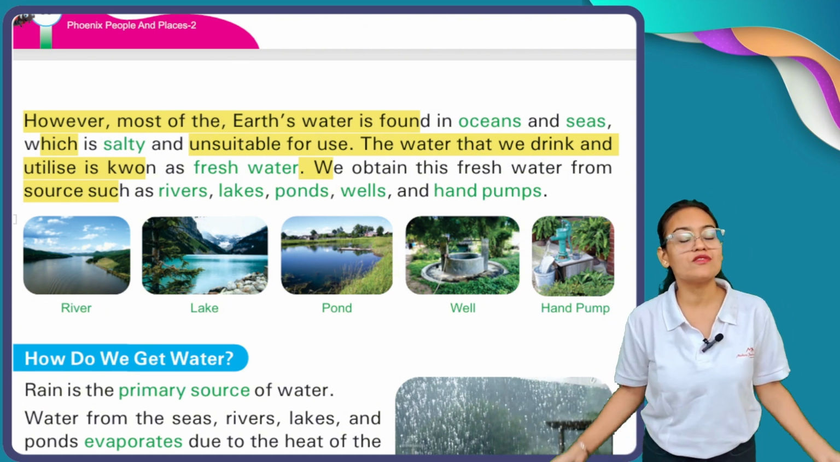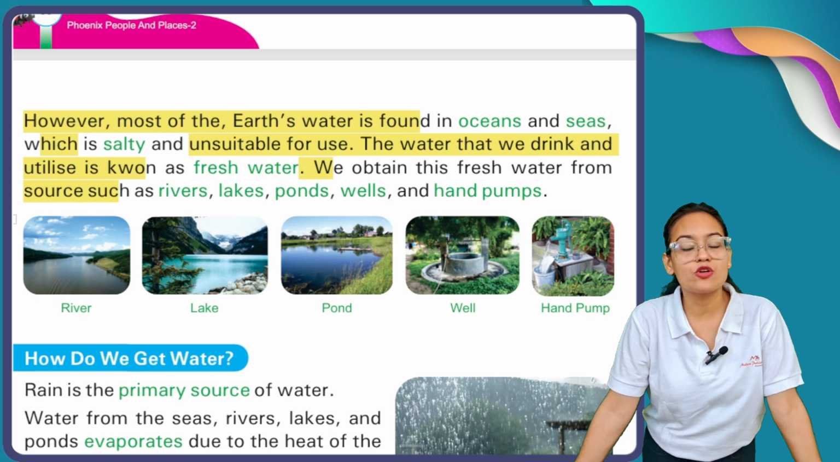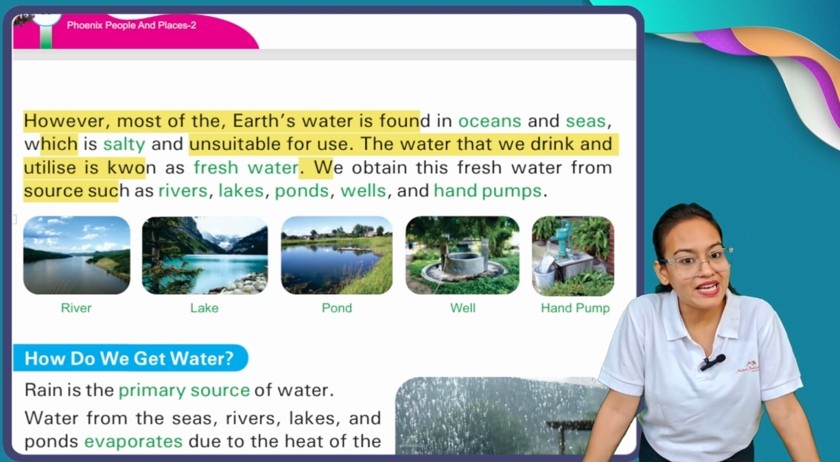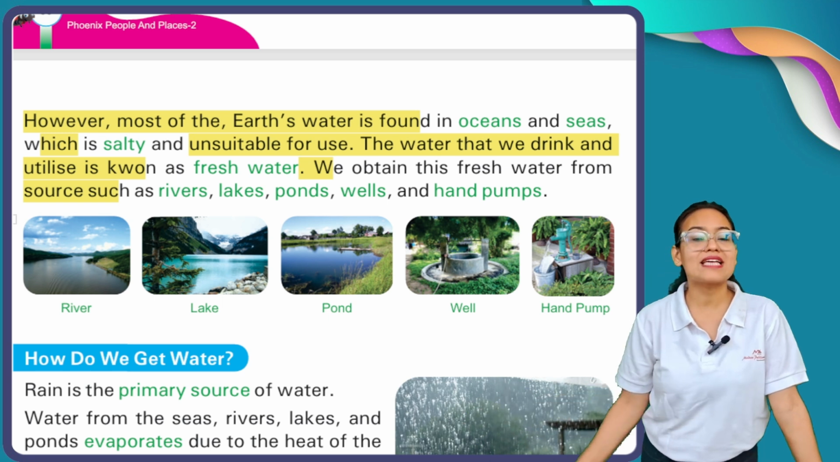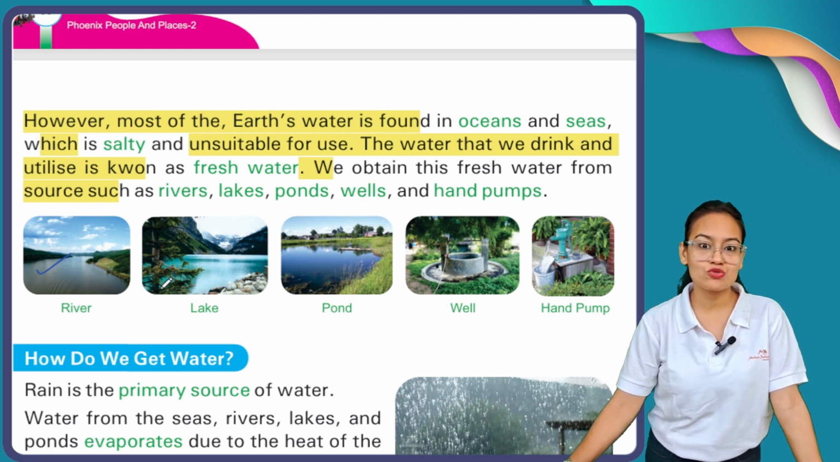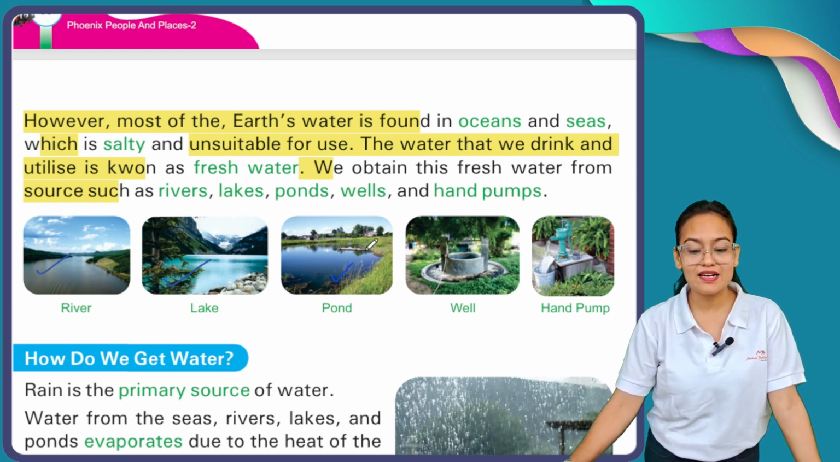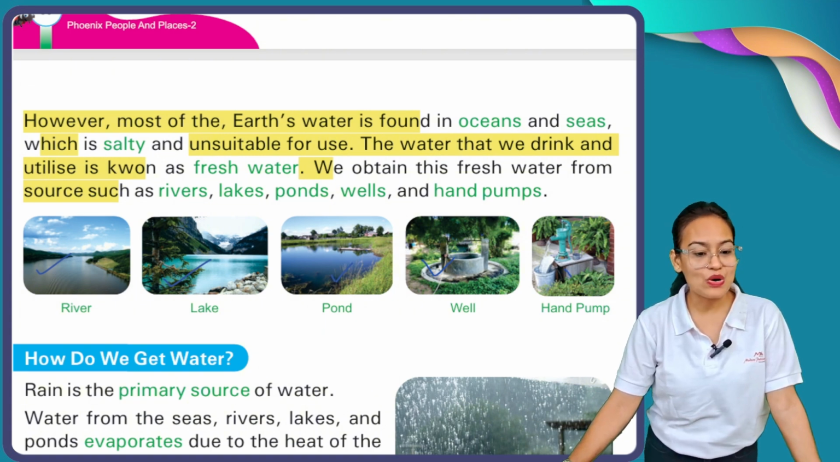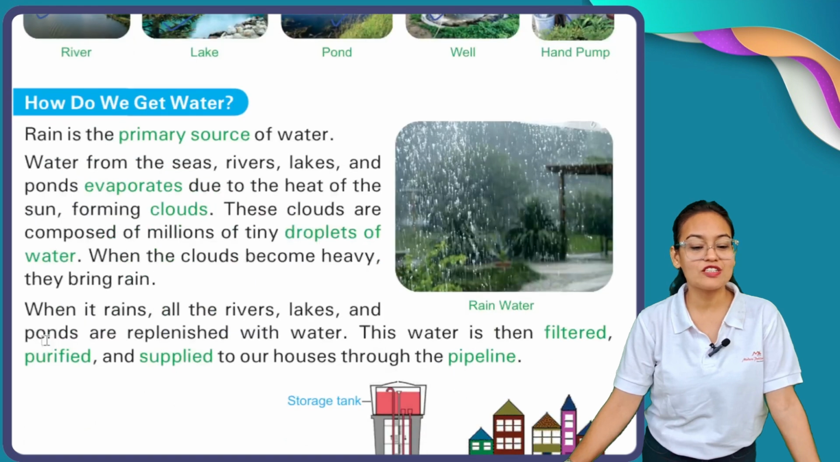And fresh water, where is it located? It is located in the form of rivers, lakes, ponds, wells and hand pumps. Here you can see these are the sources of fresh water. A river is the largest source of fresh water, then lake, then ponds, then wells and lastly hand pumps. Okay, my dear children, let's proceed further.